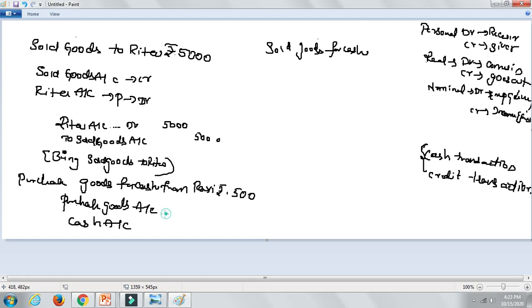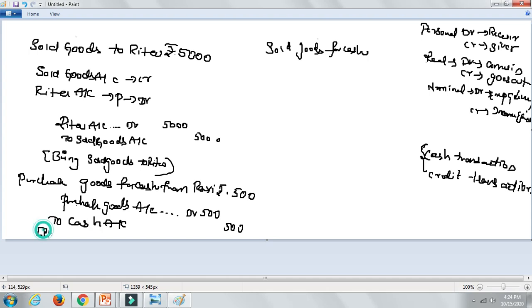So you are going to debit the purchase goods account. Purchase goods account debit, to cash account 500, being goods purchased for cash from Ravi.